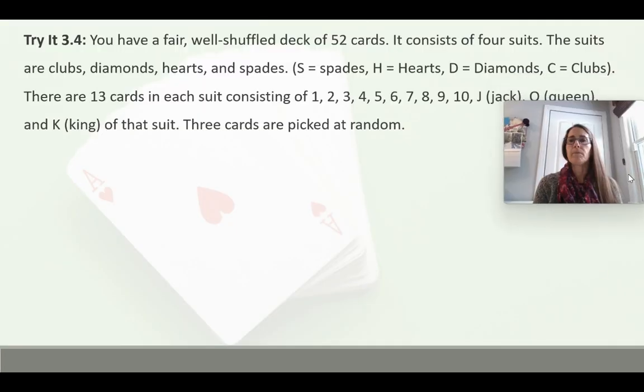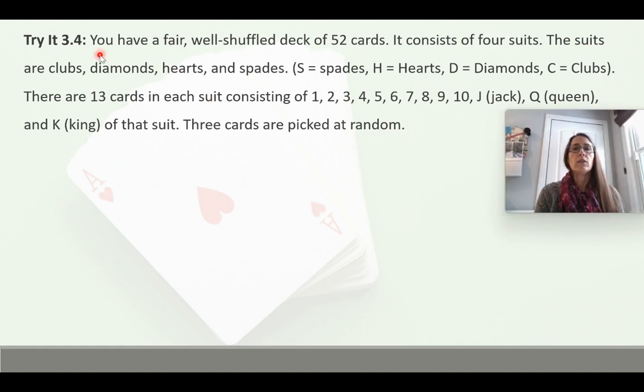So an example: you have a fair, well-shuffled deck of 52 cards. It consists of 4 suits. The suits are clubs, diamonds, hearts, and spades. S for spades, H for hearts, D for diamonds, C for clubs. And there are 13 cards in each suit consisting of A, which is the ace, 2, 3, 4, 5, 6, 7, 8, 9, 10, J for the jack, Q for the queen, and K for the king of that suit. And 3 cards are picked at random.